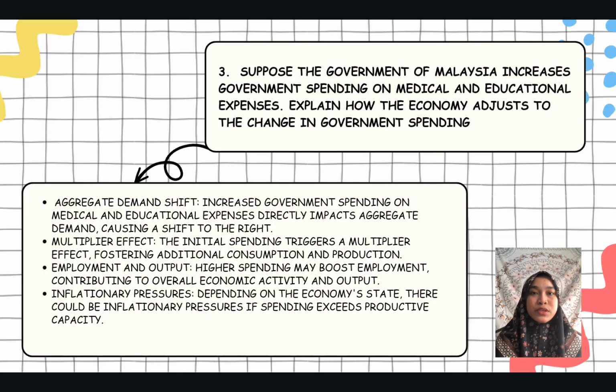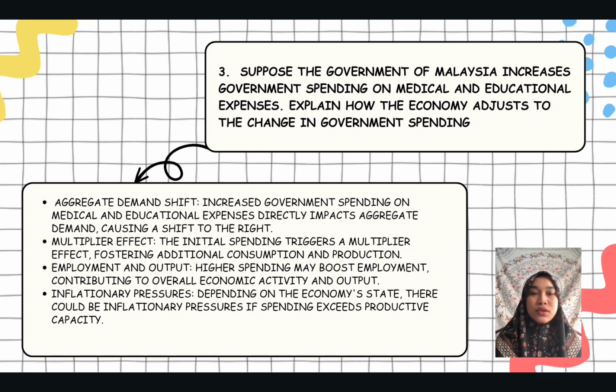Question 3. Suppose the government of Malaysia increases government spending on medical and educational expenses. Explain how economy adjusts to the change in government spending. So my answer is, suppose the government of Malaysia decides to increase spending on crucial sectors like medical and education. This strategic move, representing an expansionary fiscal policy, sets in motion several adjustments within the economy.